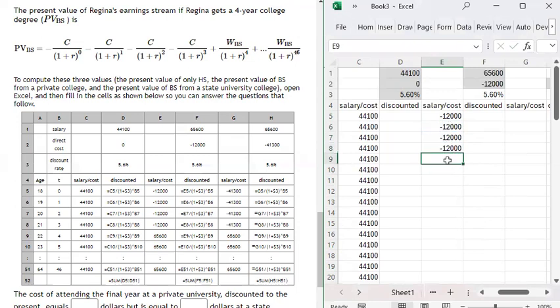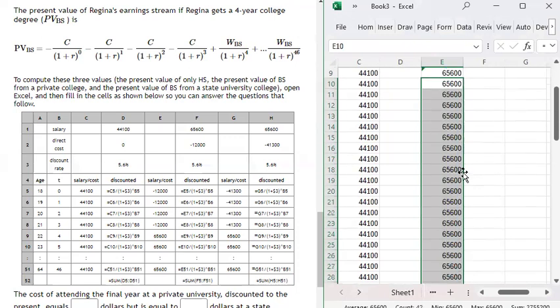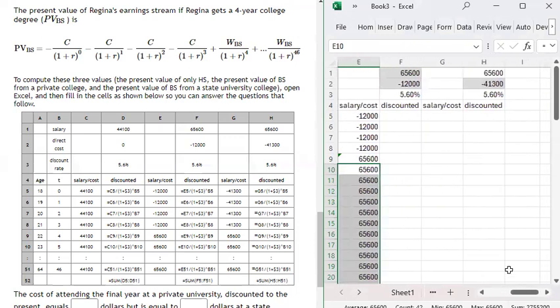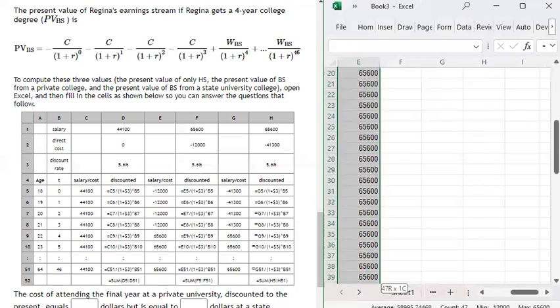Now, in the 5th year, they've graduated, and they earn the $65,600 for having a college degree, correct? And then every year thereafter, they're earning that $65,600. So now I'm going to double click this here. There we go. We have the annual income stream. And then we do the same thing for private school.